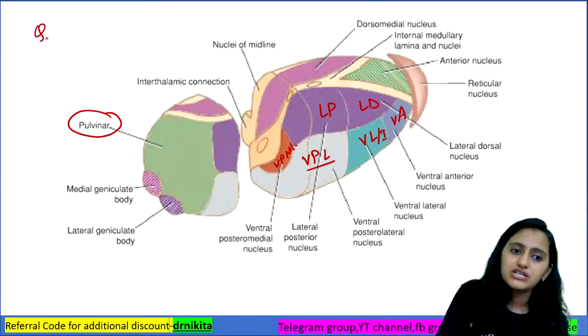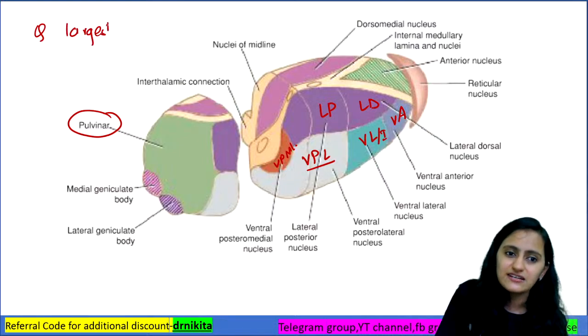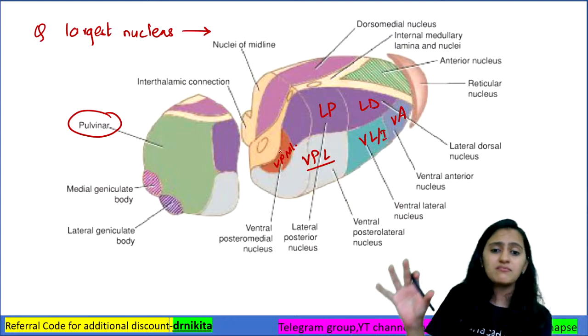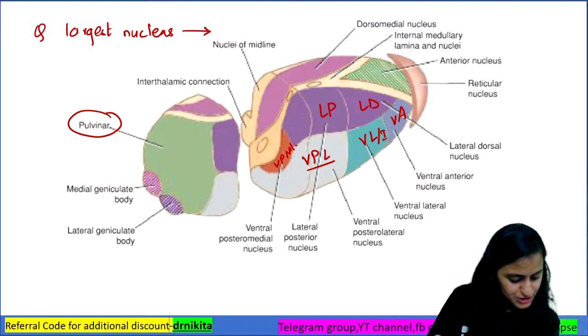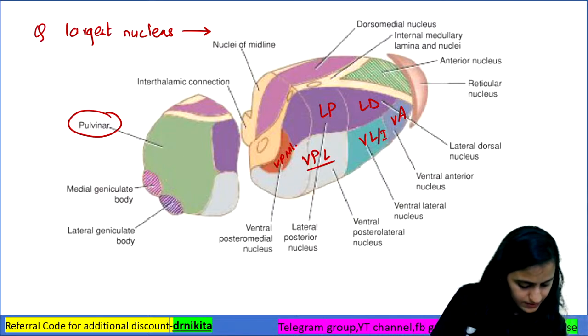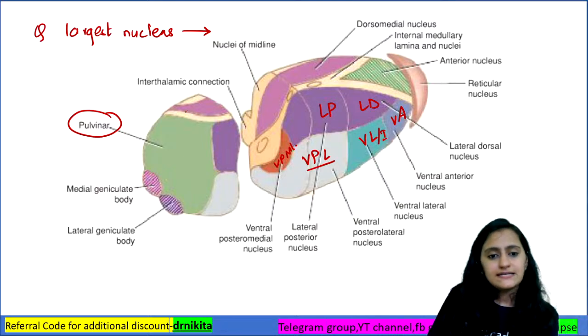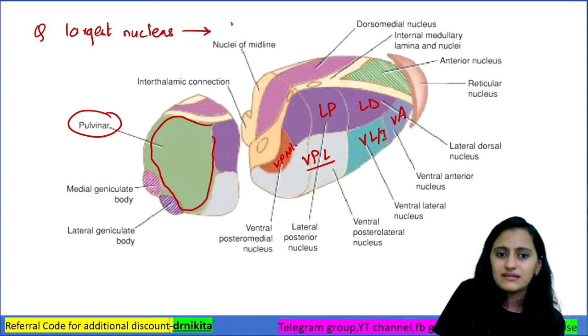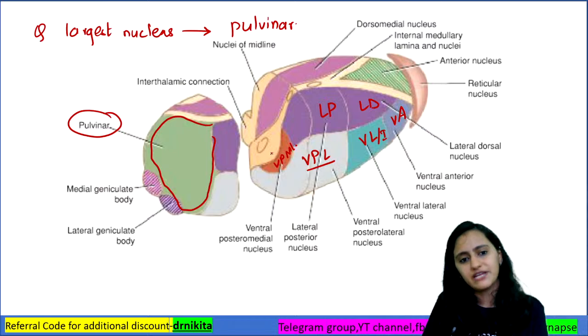So if the question is, which is the largest nucleus of the thalamus? From the image you can see which one looks the largest. You can see this nucleus here, which is the largest. So remember that the largest nucleus of the thalamus is the pulvinar.